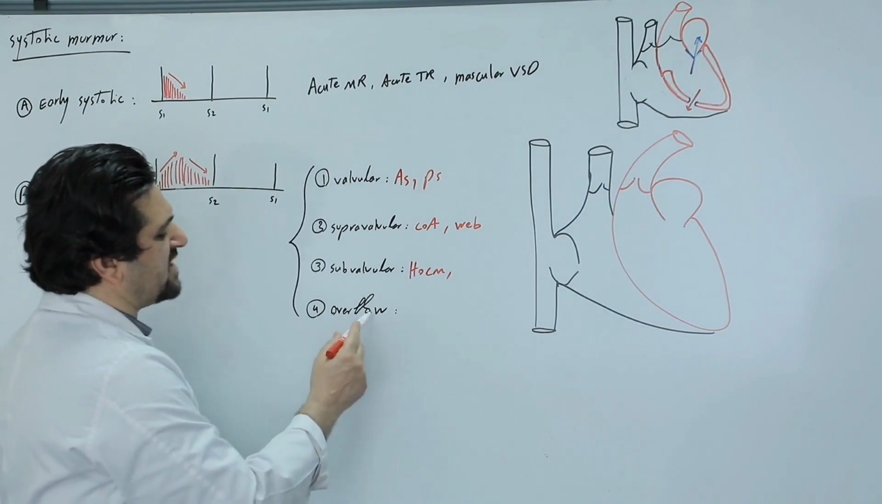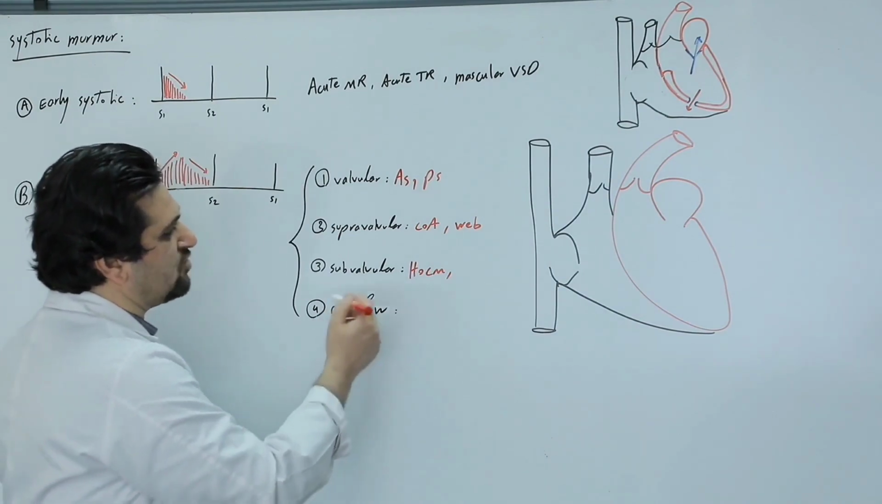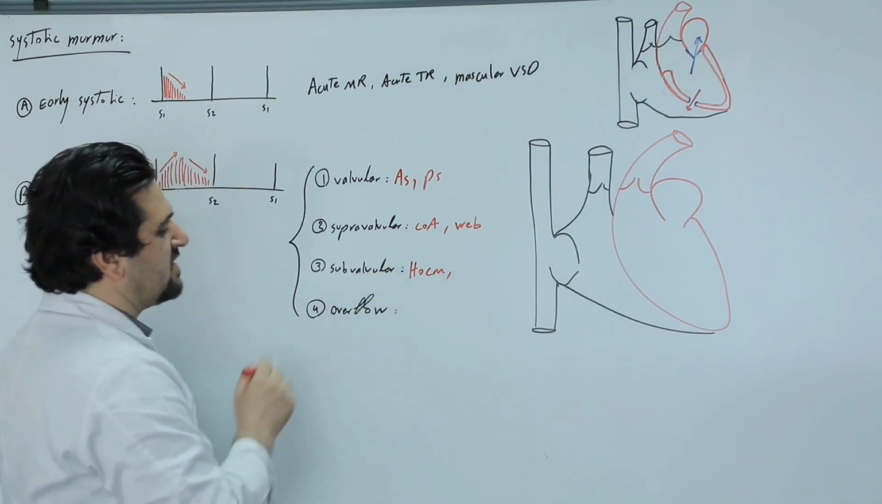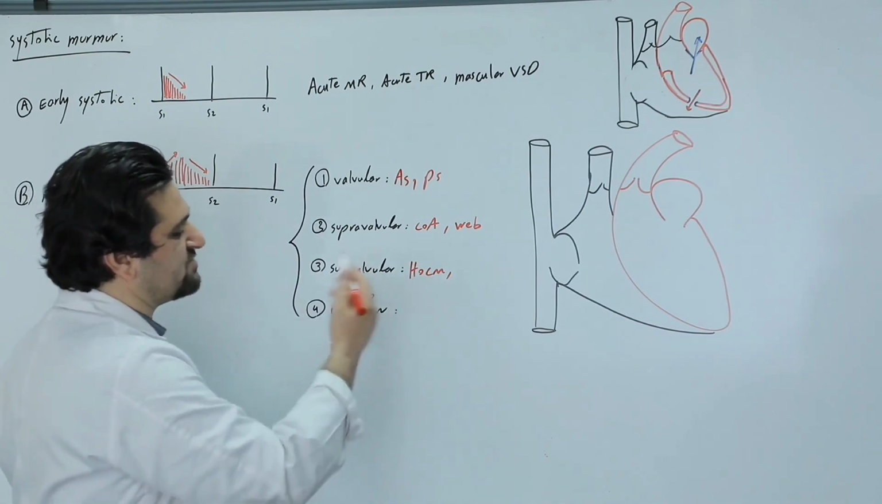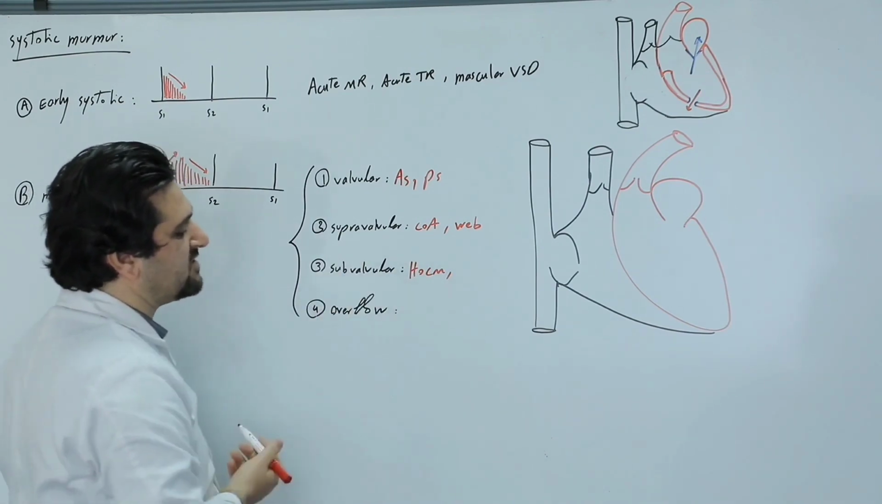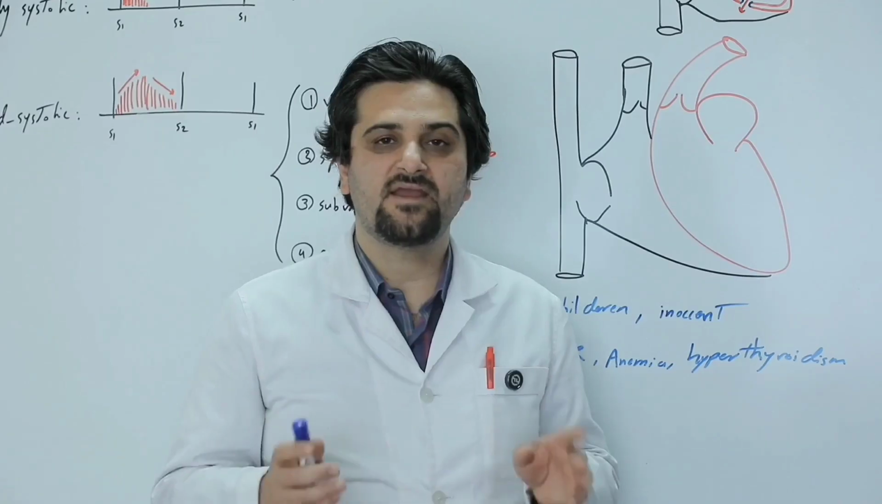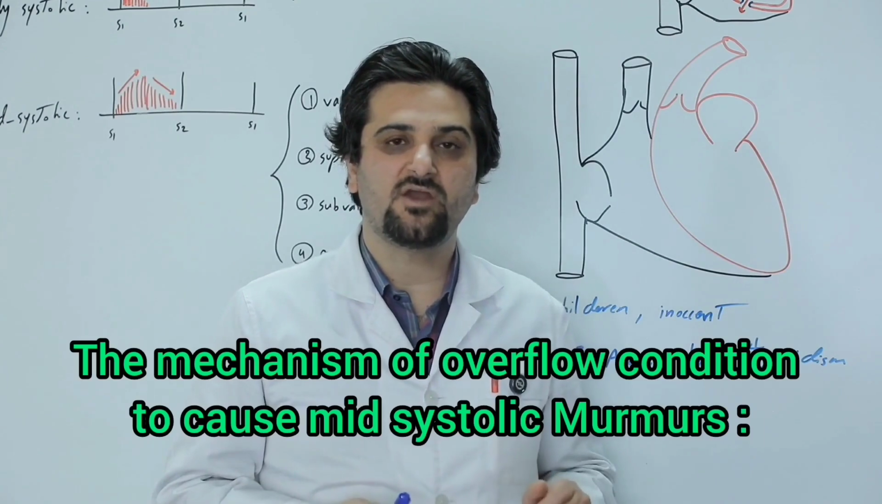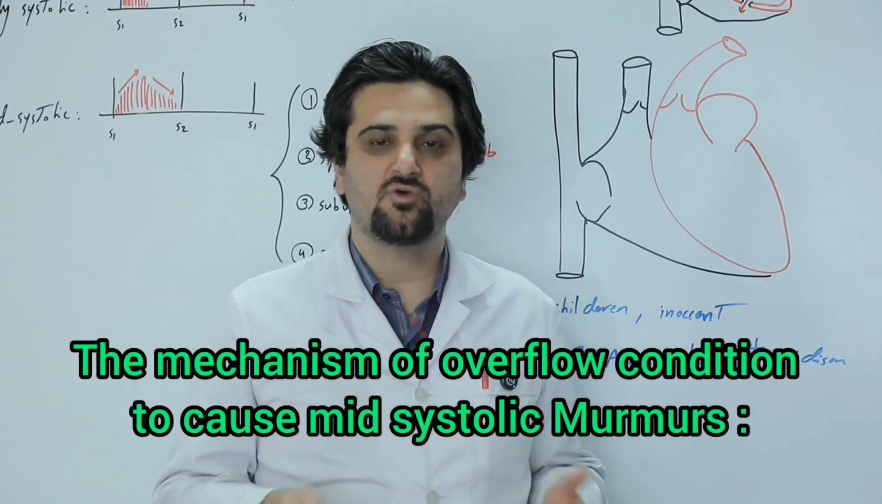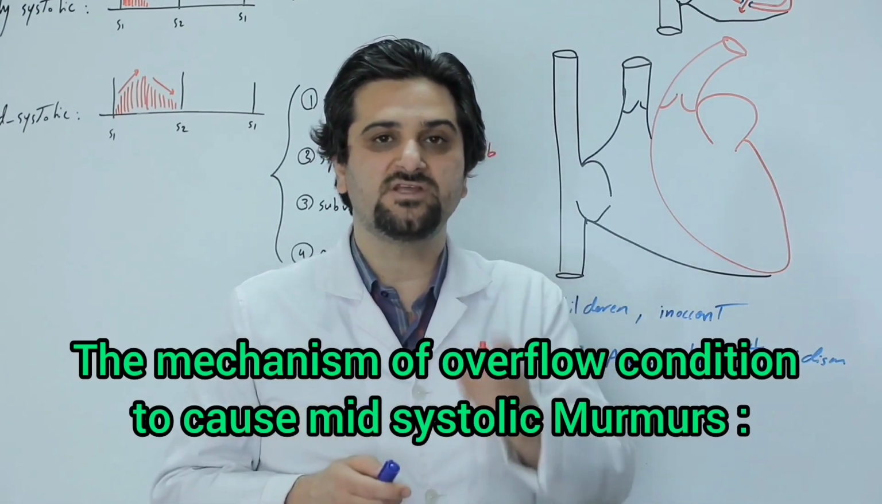Mid-systolic murmurs caused by overflow are those in which the valves themselves are normal. But the amount of blood passing through the valve is increased compared to normal, which is why it leads to the creation of turbulent blood flow. In murmurs and thrills caused by overflow, the valves are normal, but because the blood volume has increased, it leads to turbulence.